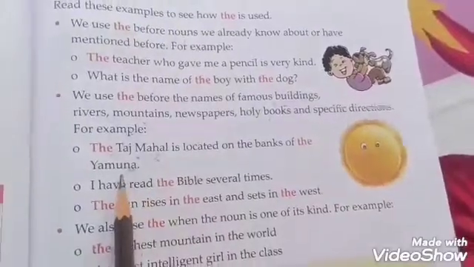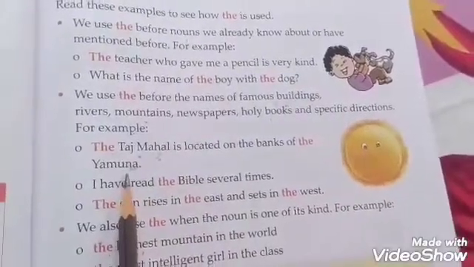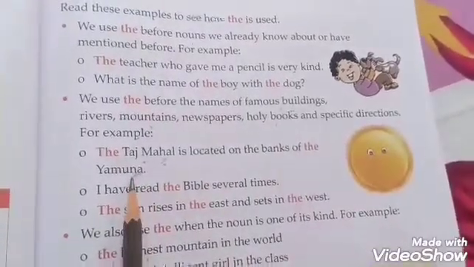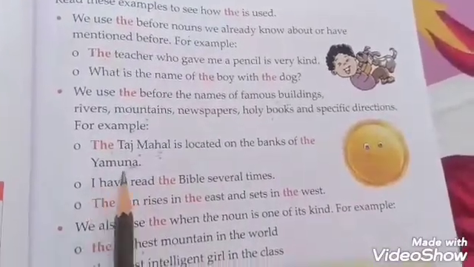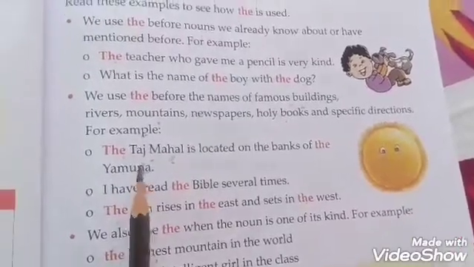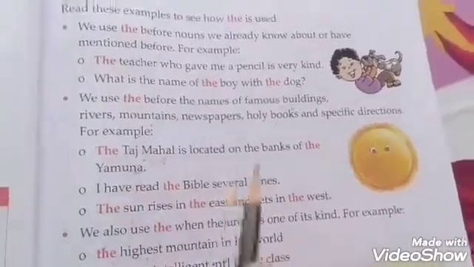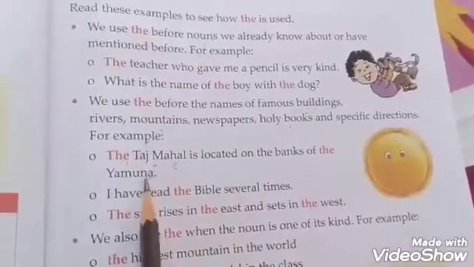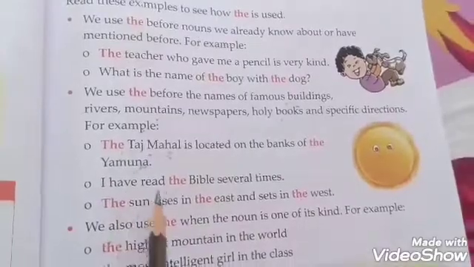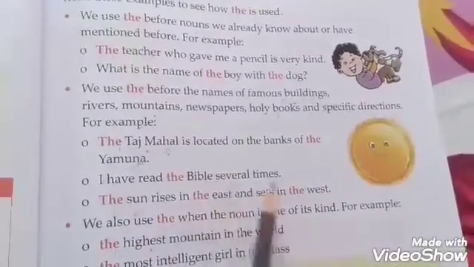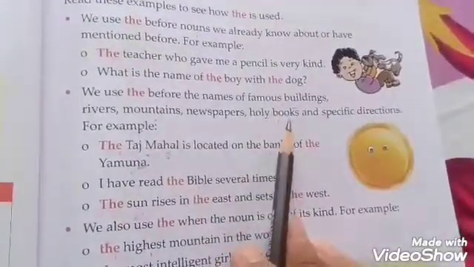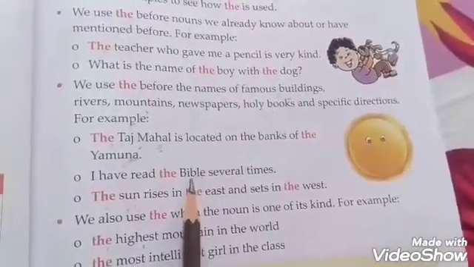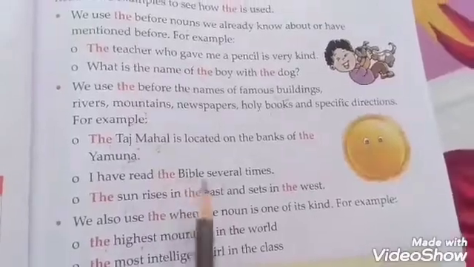Next is Yamuna. Yamuna is a river, and we use the before this river. Y is capital. It's a proper noun. You will only see one Yamuna in the world, not more than that. I have read the Bible several times. Bible is a holy book. It is one of a kind and it is a proper noun and we use the before Bible.